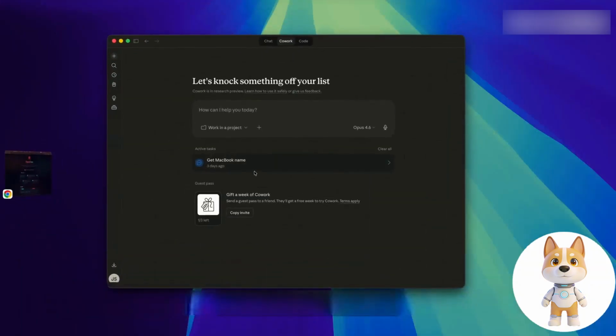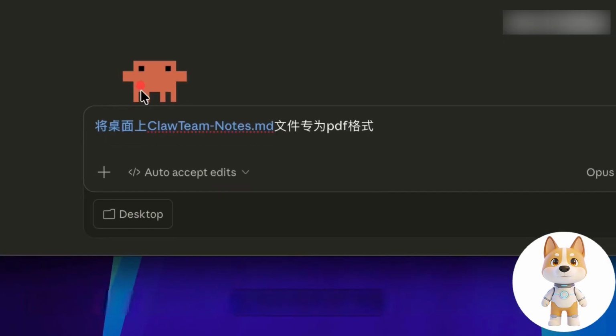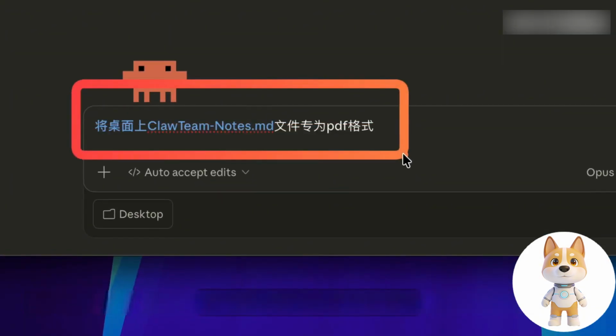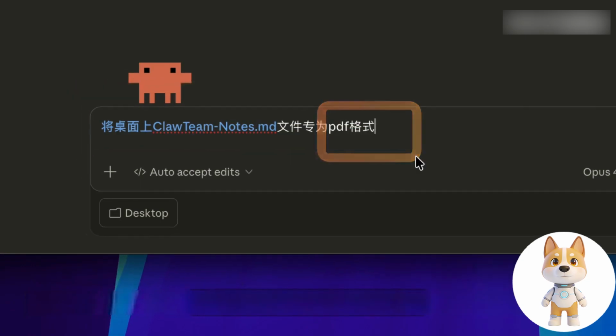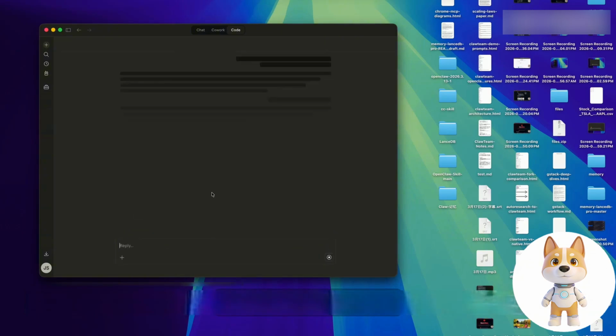Okay, the scene I just demonstrated for you is a very simple scene. Let's increase the difficulty to test the Cloud desktop computer use. I enter a prompt: let him convert the format of this markdown file on my desktop to PDF. Here we can see that I have this markdown format file on my computer. Then we click directly on Send.